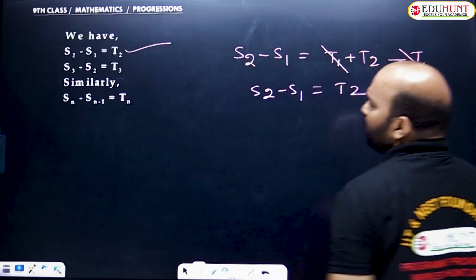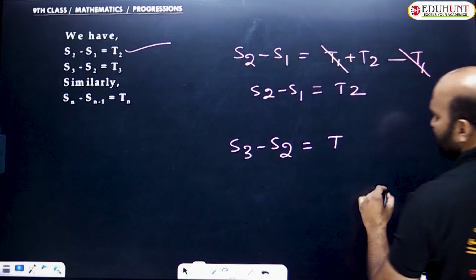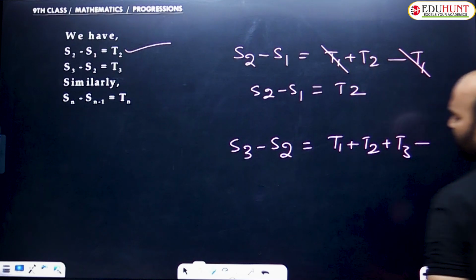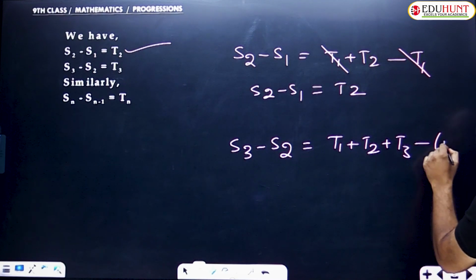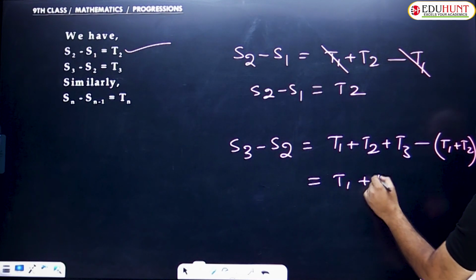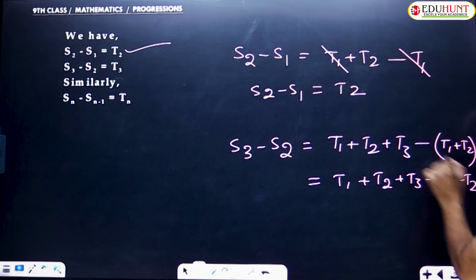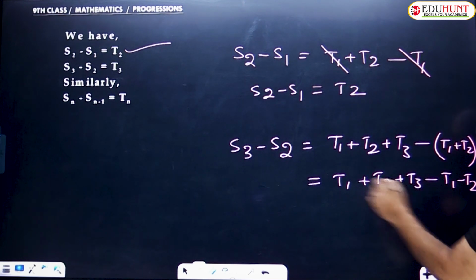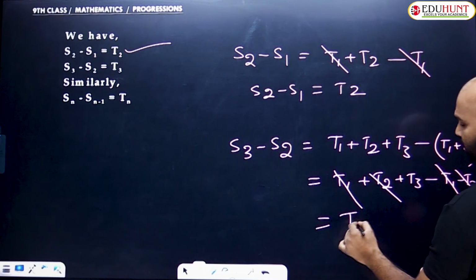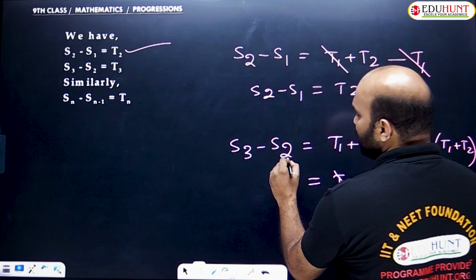So next one, S3 minus S2. The S3 formula is the sum of the first three terms: T1 plus T2 plus T3, minus S2, which is the sum of the first two terms, T1 plus T2. Since there is a minus sign before the bracket, it can be written as T1 plus T2 plus T3 minus T1 minus T2. Positive T1 and negative T1 cancel, positive T2 and negative T2 cancel. So what are you getting? T3. And similarly for Sn: this is the Sn value, and this is the Sn minus 1 value.